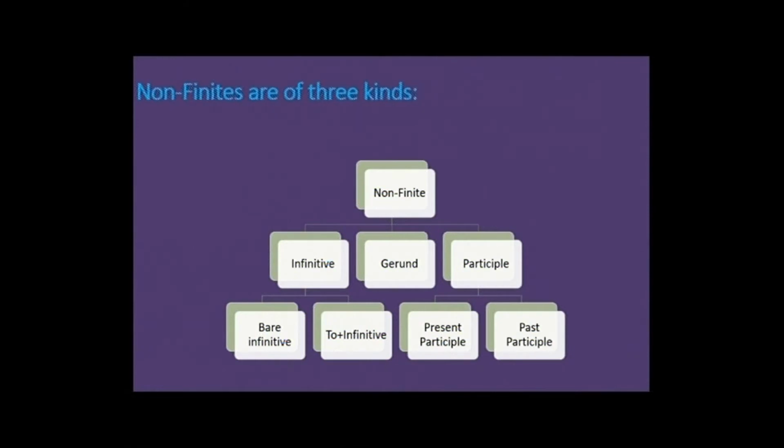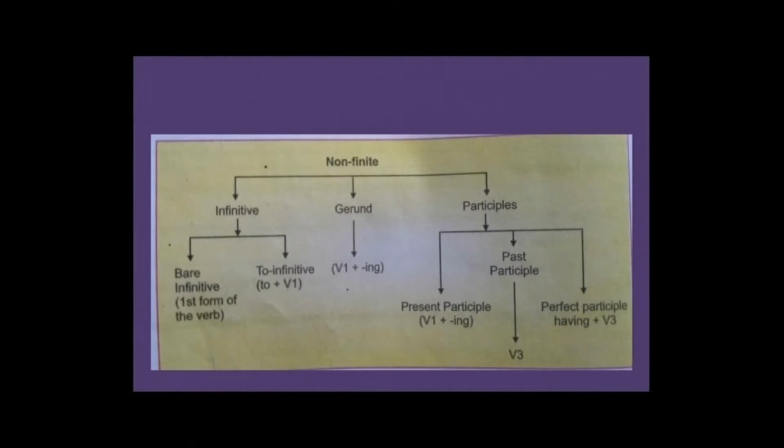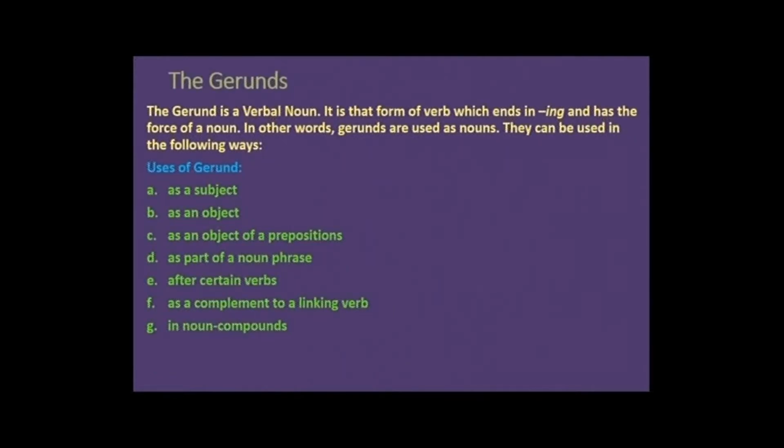Dear students, let us understand with one more flow chart. Infinitive, gerund and participles. Gerunds are first verbal form plus ing and we call them verbal nouns also. In this flow chart, you can see participles have added one more type, that is present perfect participle, having plus third verbal form.